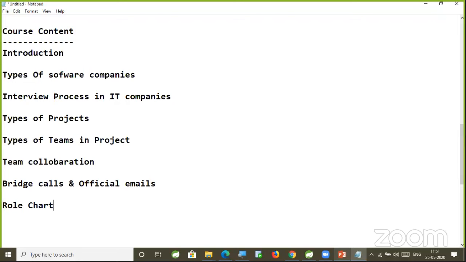Several roles are available in the IT industry. So what is the role chart? After 3 years, what will be your role in the IT industry? After 5 years, what will be your role in the IT industry?